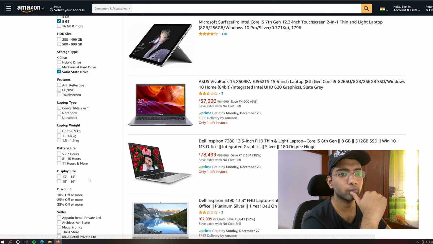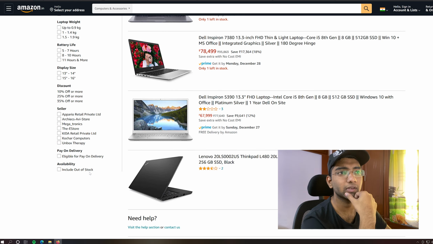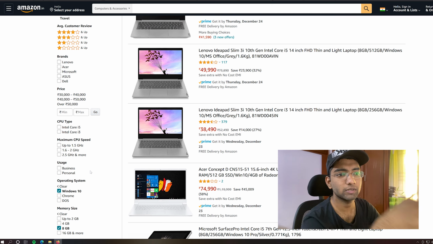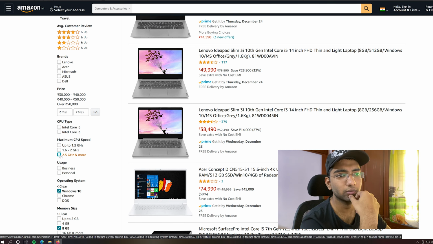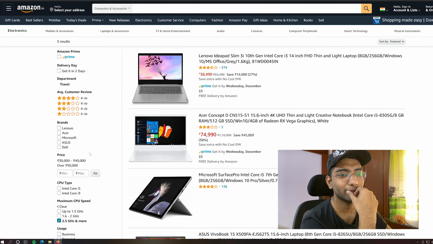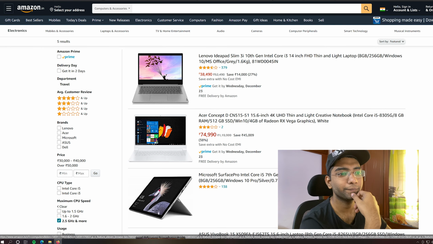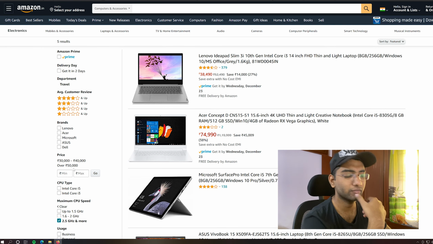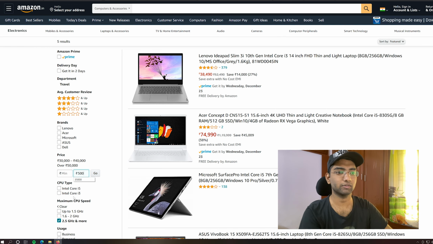Also, display size, cellular. Okay, CPU speed we want above 2, right? But it is okay, 2.5 GHz and more maybe. They didn't mention 2 to 2.5 here, else we would have suggested that. And our concern is 50,000, right? Max. Let's go with 50,000 max.